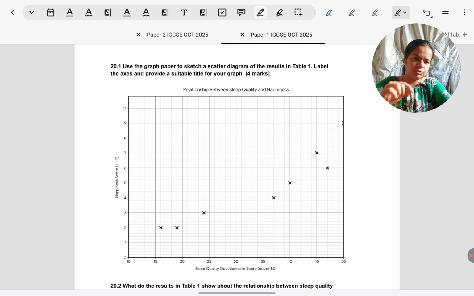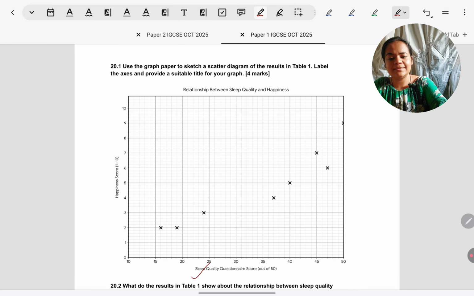What you have to make sure, I'll point out, is that on the x-axis you must label one variable; it's interchangeable. Instead of sleep quality, you could put happiness on the x-axis. Instead of happiness on the y-axis, you could put sleep quality, but make sure one variable goes on one axis. Title the graph: relationship between sleep quality and happiness. Even better, a scatter graph showing relationship between sleep quality and happiness. All the points are given on the table. Make sure to plot the points correctly.